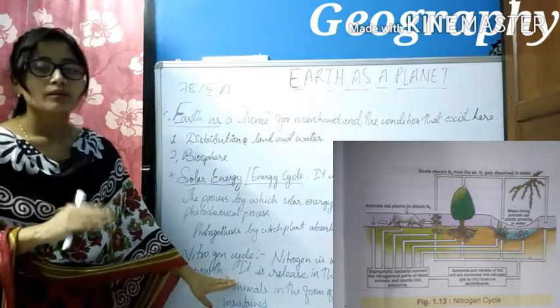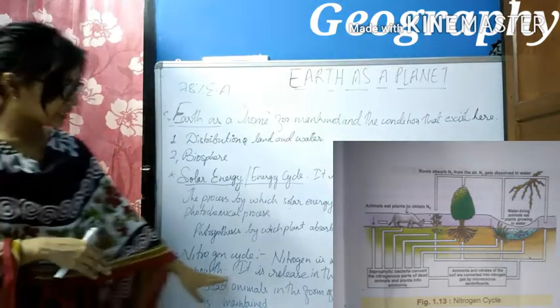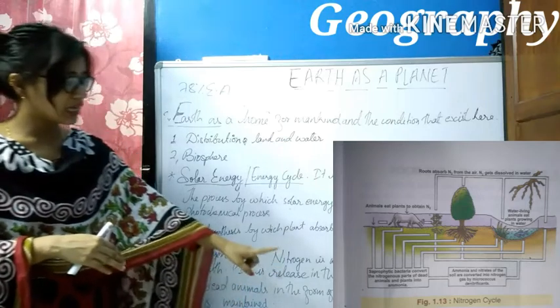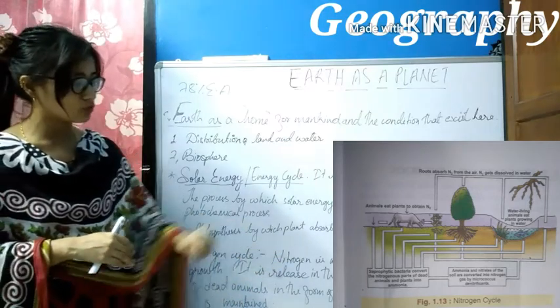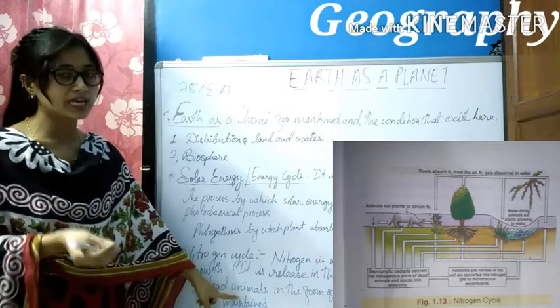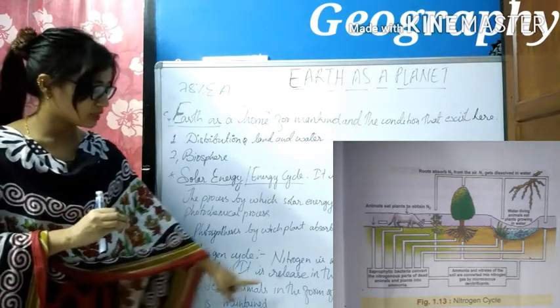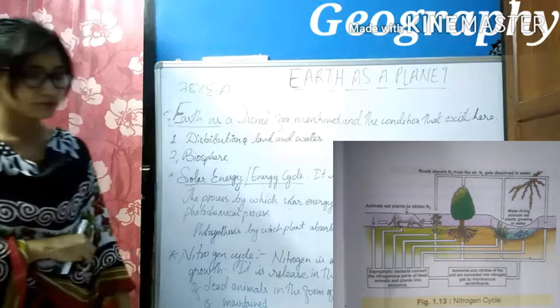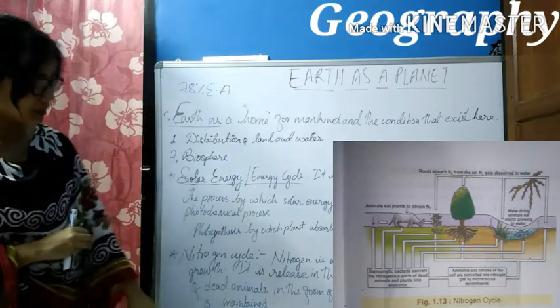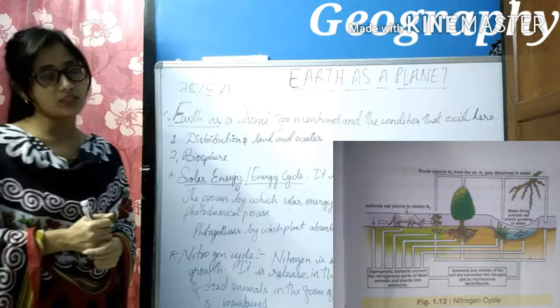In the same way, animals feed on these plants for their growth, and when they die, nitrogen is released into the atmosphere by the decomposition of dead animals, in the form of ammonia. Thus, the cycle of nitrogen is maintained.